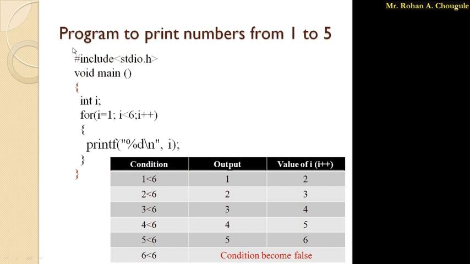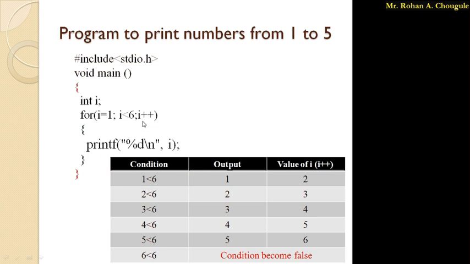Then the condition: after the semicolon I have written the condition i is less than 6. As we have to travel from 1 to 5, the value of i should vary from 1 to 5. It should not extend above 5. So I have written the condition i is less than 6. You can also write i is less than or equal to 5. It is also fine. But here I have written i is less than 6. So your value of i will increase from 1 to 5, that is less than 6. Then next I have written i plus plus.